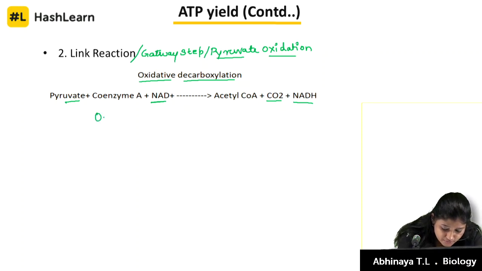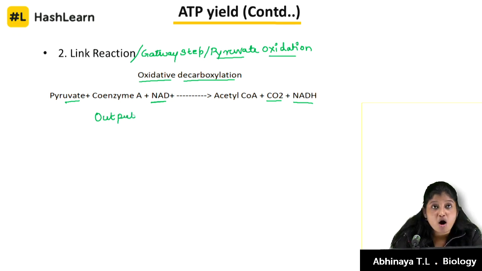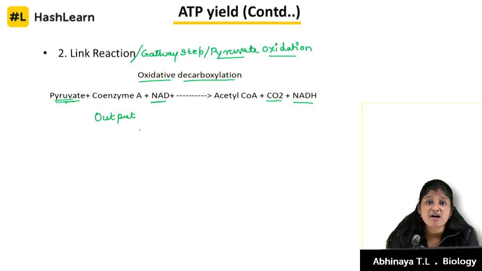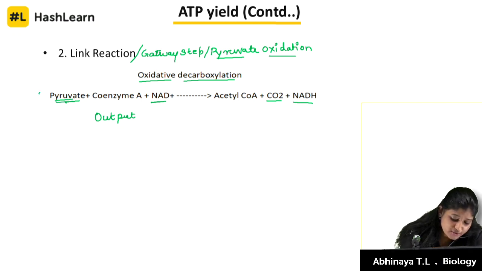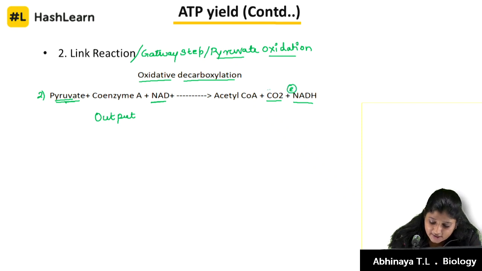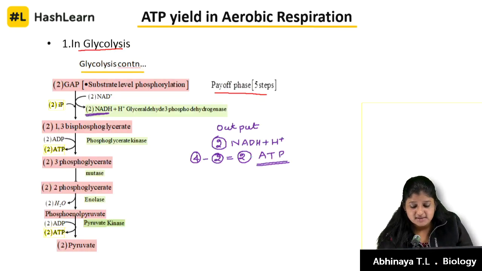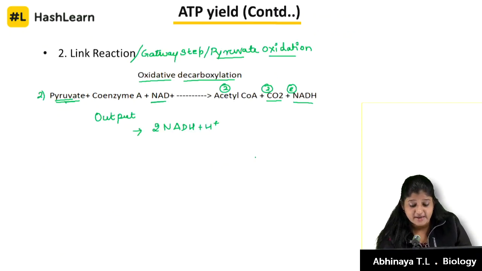So what is the output of our link reaction? This is in terms of one molecule of pyruvate we are talking. If it is 2 molecules of pyruvate, there will be 2 molecules of NADH, 2 molecules of carbon dioxide, 2 molecules of acetyl-CoA coming out as the output. So output here is going to be 2 molecules of NADH plus H plus also you can put. Okay kids, the output of glycolysis is 2 molecules of NADH and 2 molecules of ATP. Link reaction is 2 molecules of NADH.